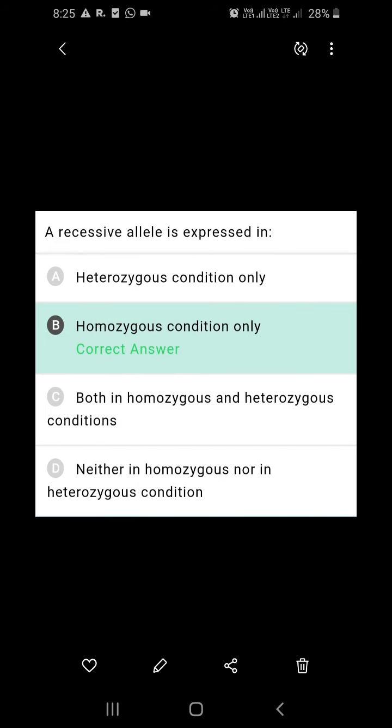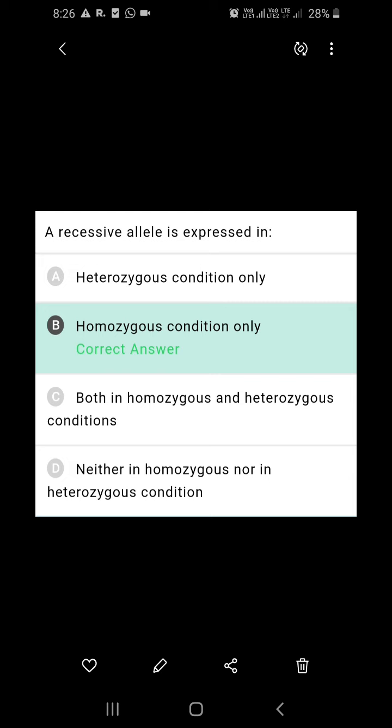A recessive allele is expressed in. Actually, what is a recessive allele? Recessive allele is the allele which can be expressed in only homozygous condition, not in heterozygous condition. See, it can't be expressed in the presence of its dominant allele. So, the allele which can be expressed in homozygous condition only is called recessive allele.